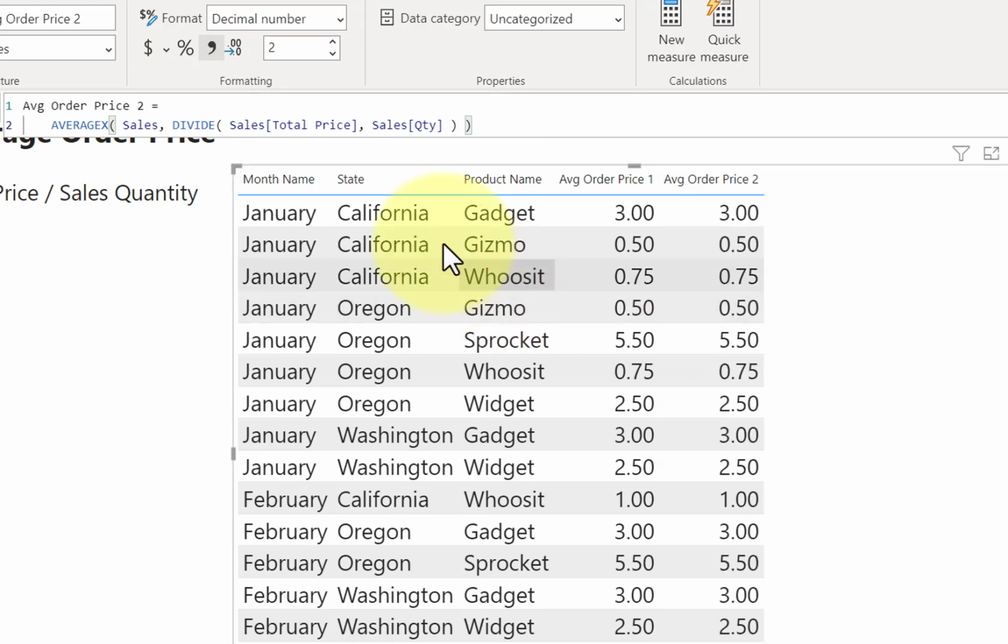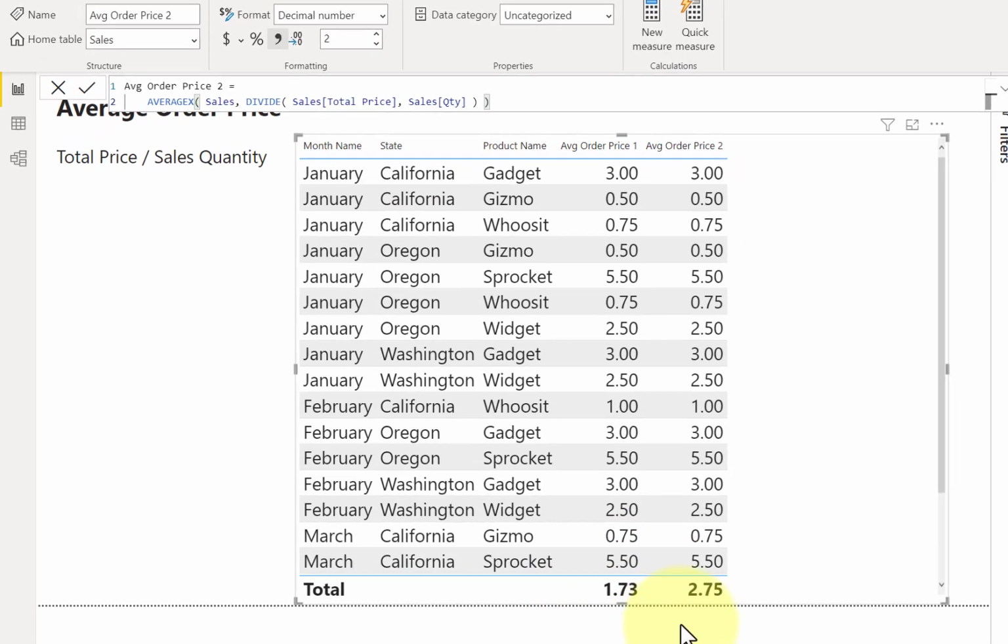So you can see that for January California Gadget, we get $3 using this different calculation. For January California Gizmos, we get 50 cents. Same value all the way down until we calculate the total. And notice that at the total level the numbers are different. It's a different interpretation of the business requirement.